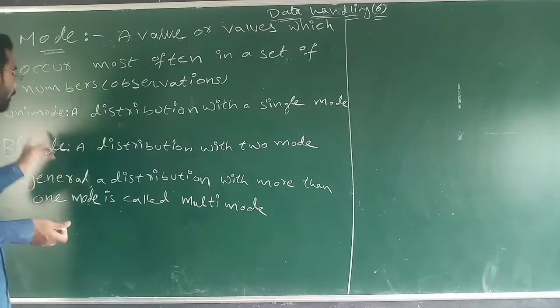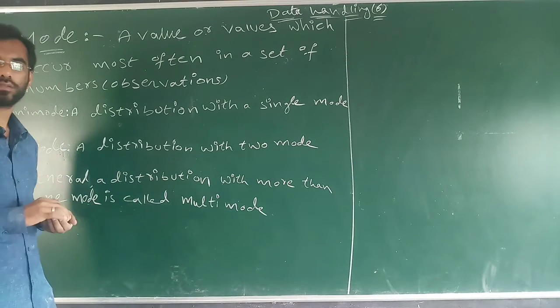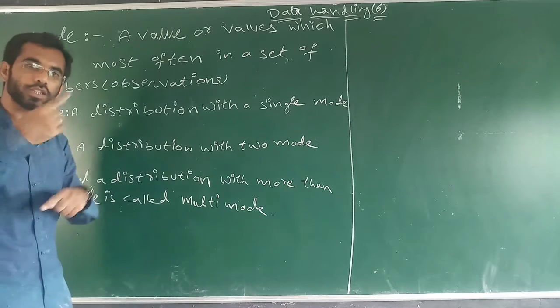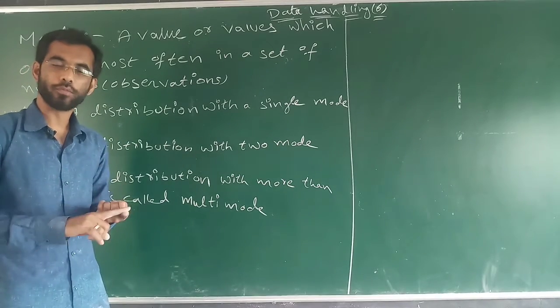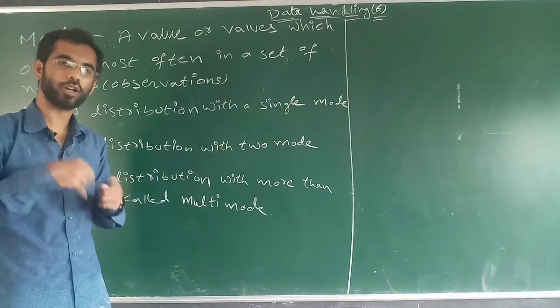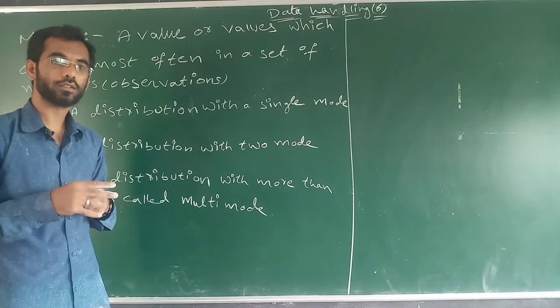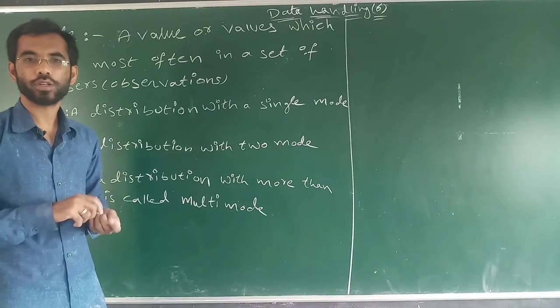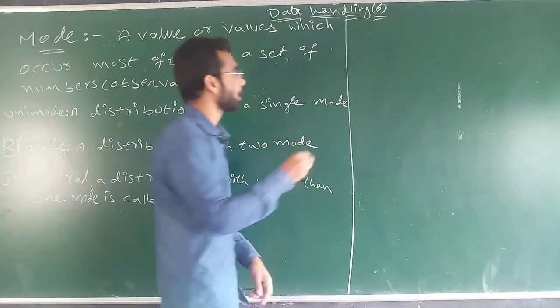Now if only one observation is repeating, it is called as unimode. If it is more than one, it is called as bimode. That means 2 is called as bimode, and if it is 2 or more than 2, it is called as multi-mode. Now we will see an example.